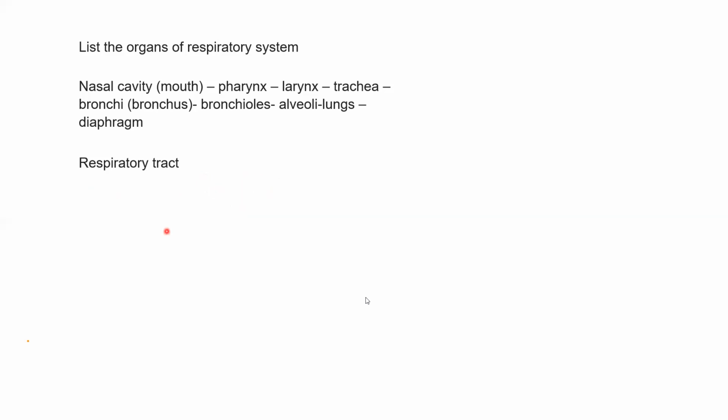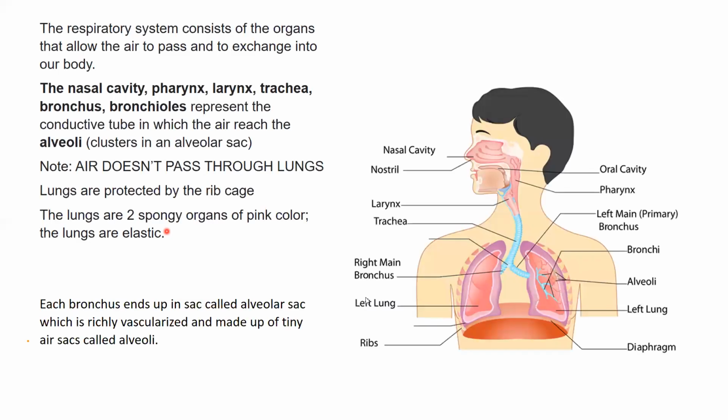So as you can see, guys, the air doesn't pass through the lungs, so it doesn't fill the lungs itself. It will pass in these tubes. So it will pass nasal cavity, then trachea, then into the bronchus, and then it will fill these small bronchioles, and then it will reach the end, which is the alveolar sacs.